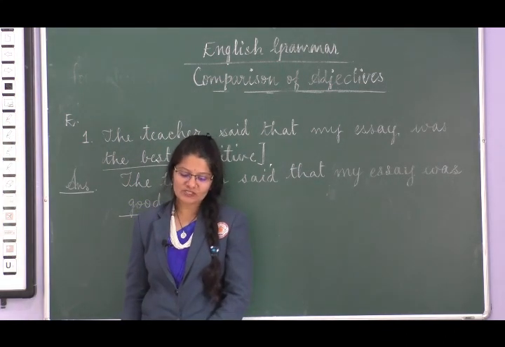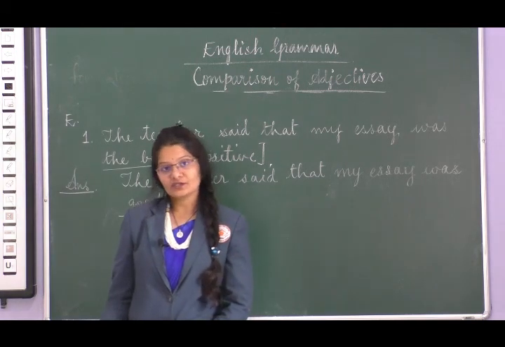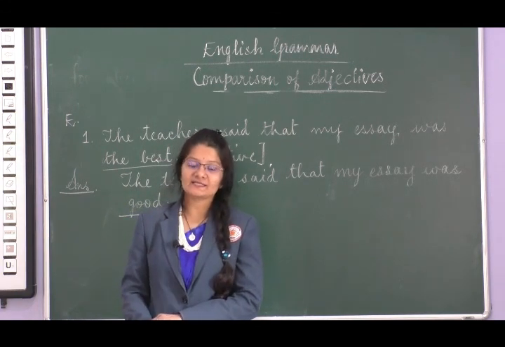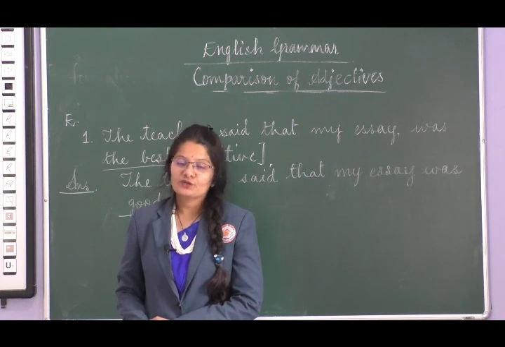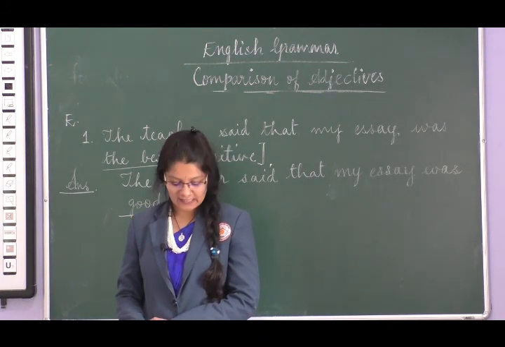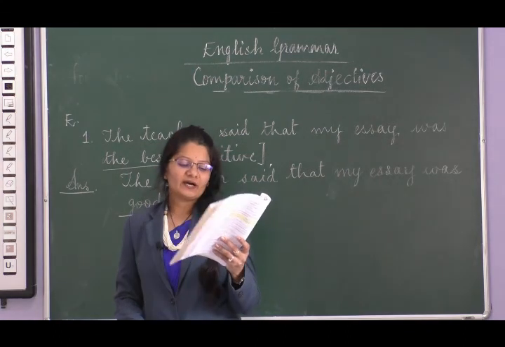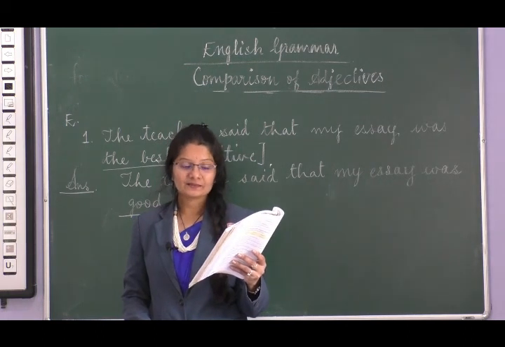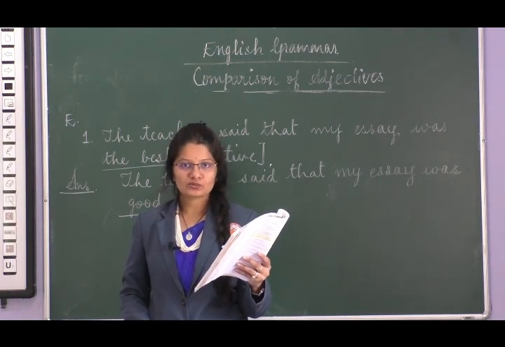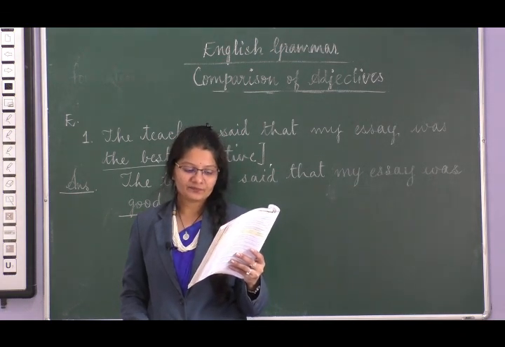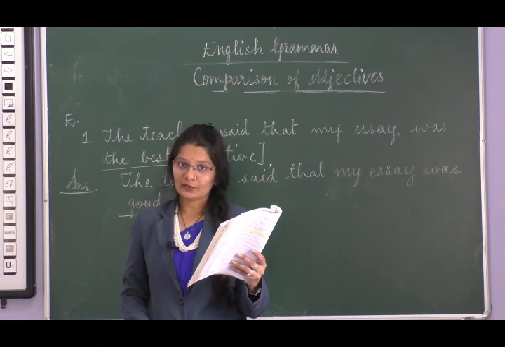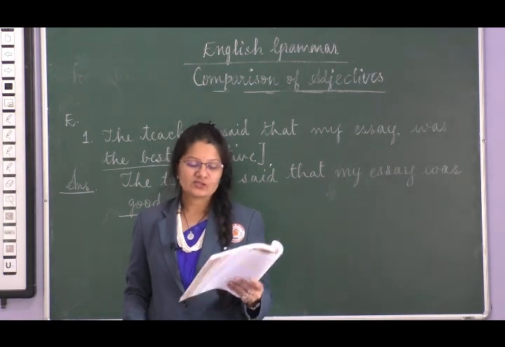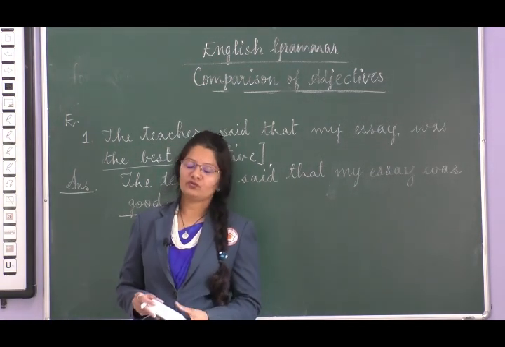So look at the next example. Grapes are not as juicy as mangoes, right? So here what is the degree used there? As juicy as mangoes. As juicy as is the positive degree, right? So what would you say there? You would say grapes are not juicier than mangoes, or you can also add mangoes are not juicier than the grapes.